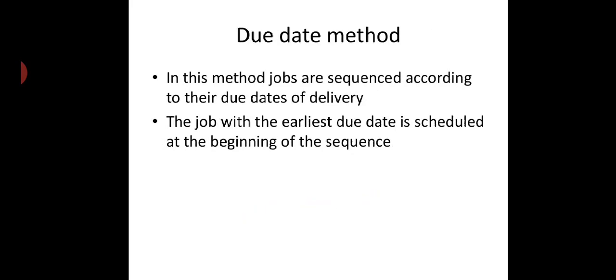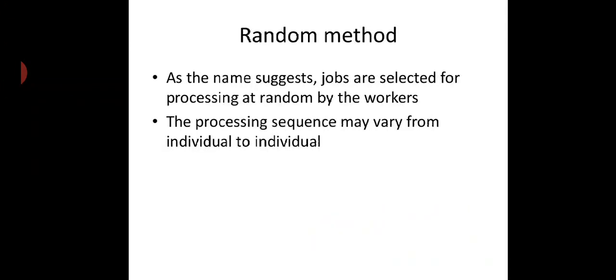Due date method. Here we assign jobs to various workstations based on their due date. A job having an earlier due date we have to process first. So we give first priority to those jobs that have an earlier due date, right? In this method, jobs are sequenced according to their due date of delivery. The job with the earliest due date is scheduled at the beginning of the sequence.